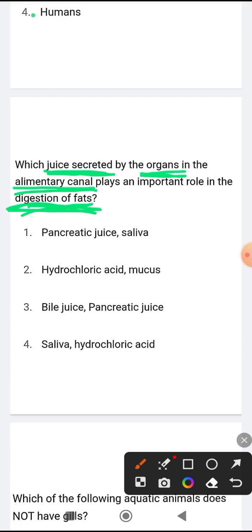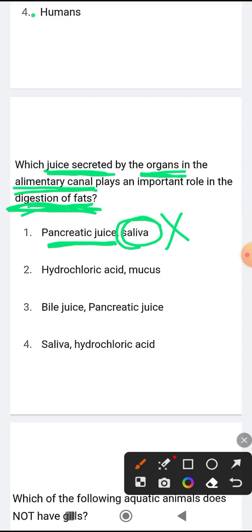First option is pancreatic juice or saliva. Look, pancreatic juice is produced in the alimentary canal, but the saliva is not produced in the alimentary canal. So this is not the correct option. Next is hydrochloric acid and mucus.